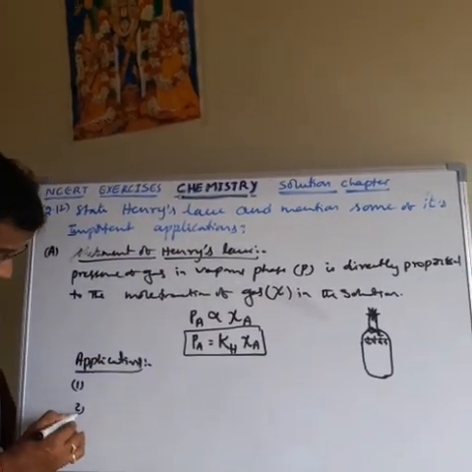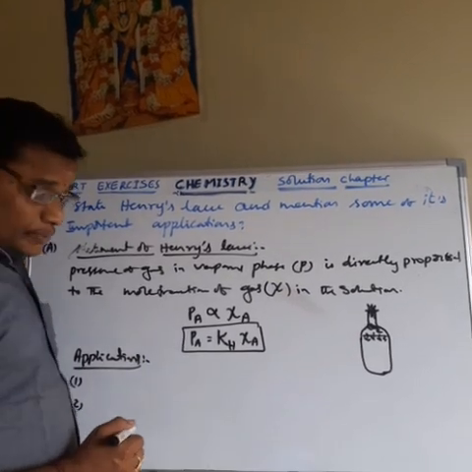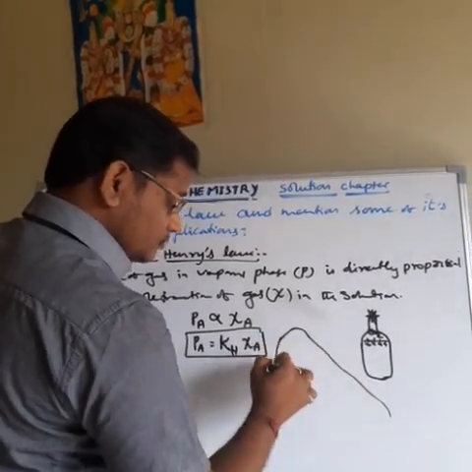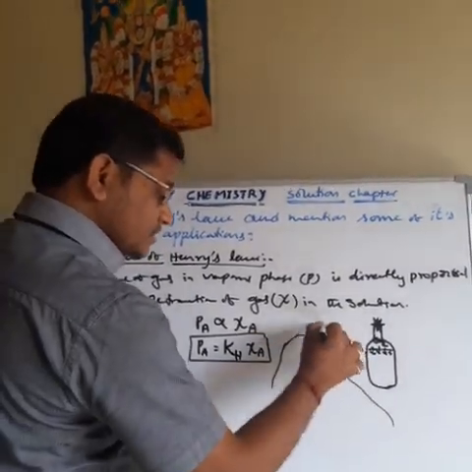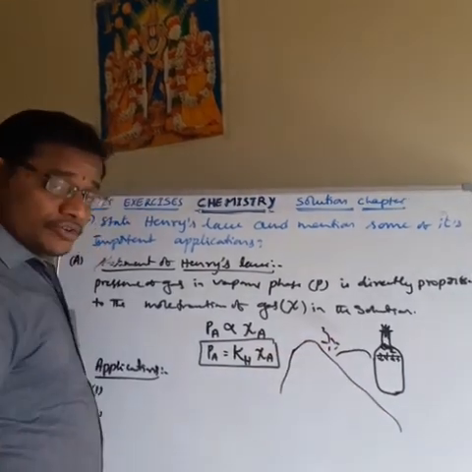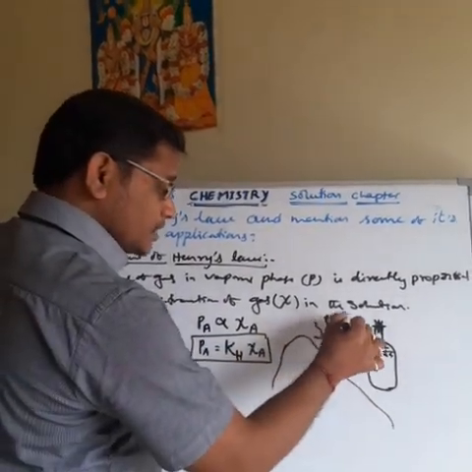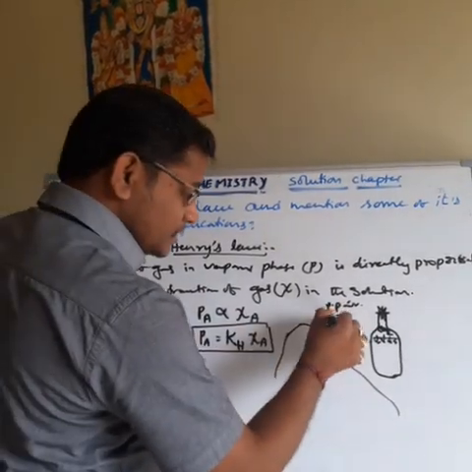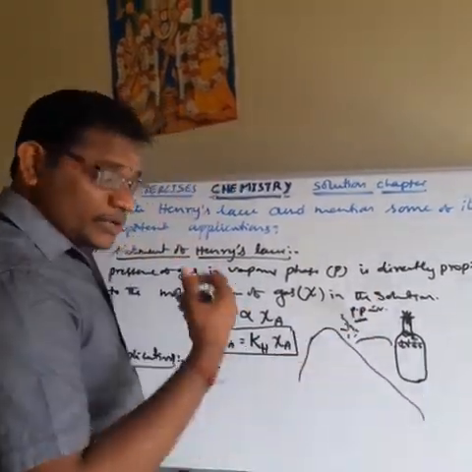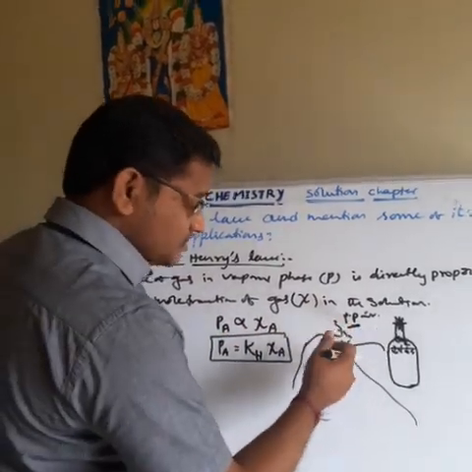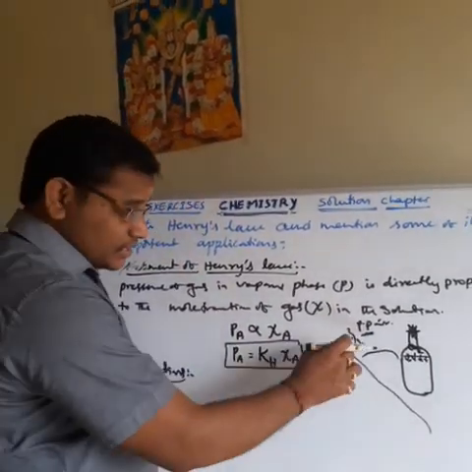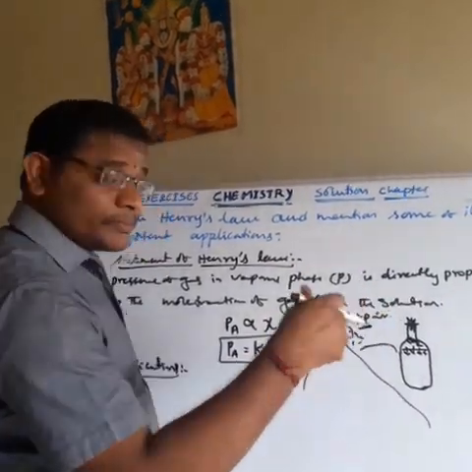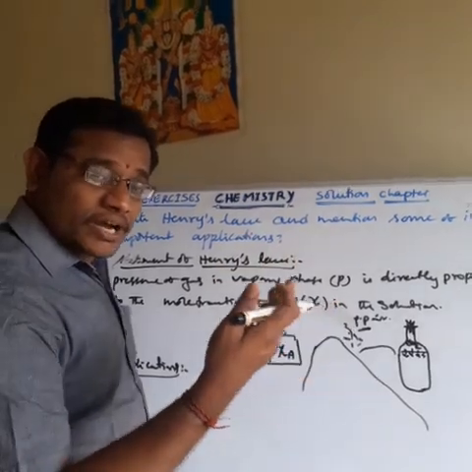Then the second one is application number 2. The people living at higher altitude. So these are the higher altitude mountains. In these areas people are living at this higher altitude. What happens to the partial pressure of oxygen? The partial pressure of the air decreases. Whenever the partial pressure decreases, these people breathe a lower concentration of oxygen, because at higher altitude the partial pressure of oxygen decreases. Partial pressure of air decreases.